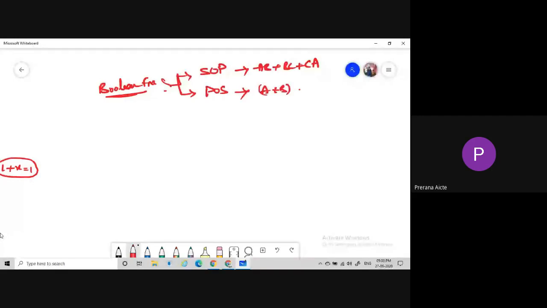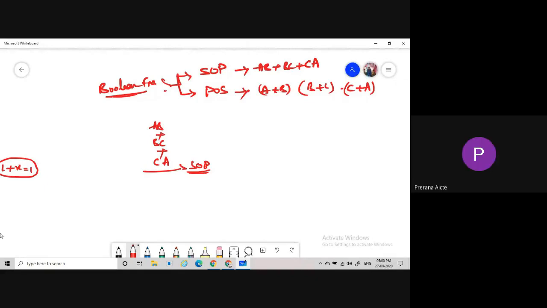Sum of products means we are taking product terms first. AB is one product term, BC is one product term, and CA is one product term. If we add them like this, we get the form of sum of products. So products will be added. And product of sums means that some of the terms will be multiplied.